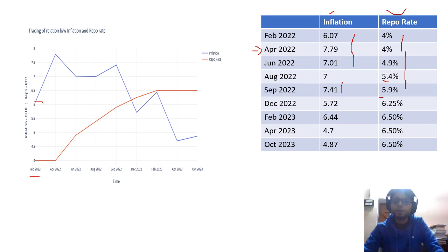Later, in December 2022, the repo rate is increased but inflation is decreased to 5.72, and now the repo rate is 6.25. So there is a direct relationship between inflation and repo rate. If RBI increases the repo rate, it will fight inflation, and inflation will be down, as we can see in this graph and chart.